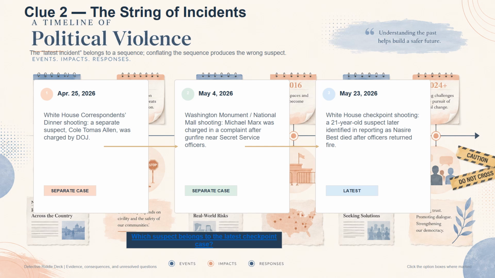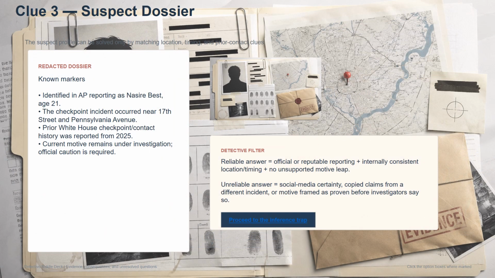The trap is obvious. When incidents happen close together, names, locations, and motives can be mixed into one confused narrative. The audience must therefore solve identity through exact matching: date, location, incident type, and reported suspect. The suspect dossier narrows the investigation. Public reporting identified the May 23rd checkpoint suspect as Nasir Best, age 21. The location clue remains essential. This was the White House checkpoint area near 17th Street and Pennsylvania Avenue.